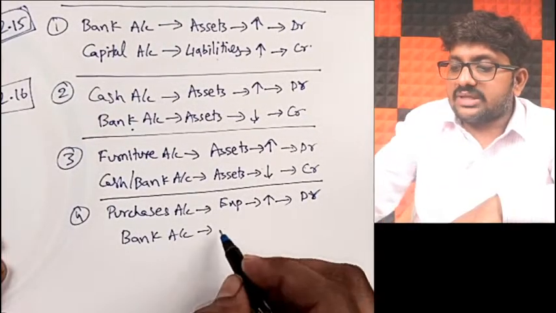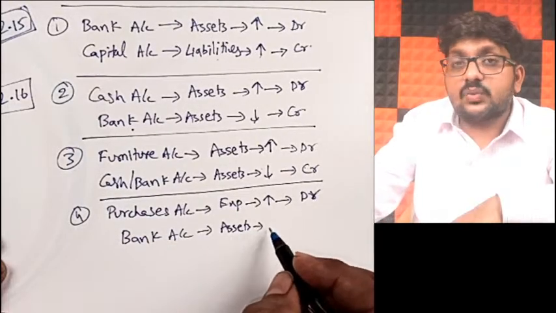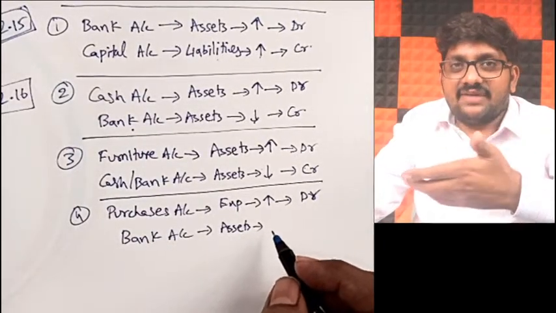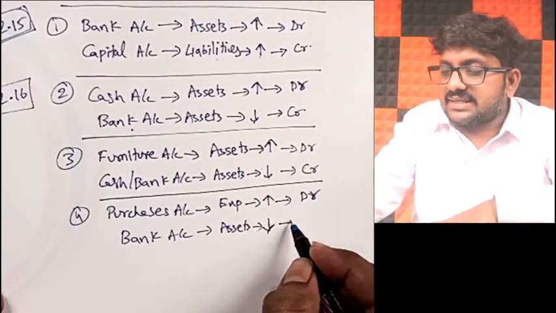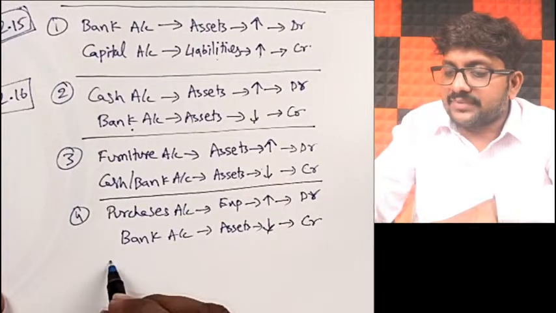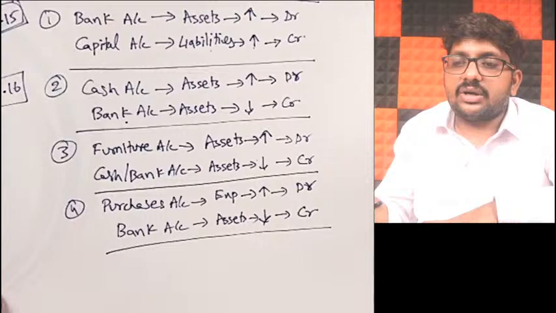And also bank account is a part of assets. While purchasing the stock, you have to pay. And because you are paying, your cash or bank balance will be affected. When you pay, your bank balance will decrease. Assets decrease, what you should be doing? Credit. So journal entry will be what? Purchase account debit to bank account.